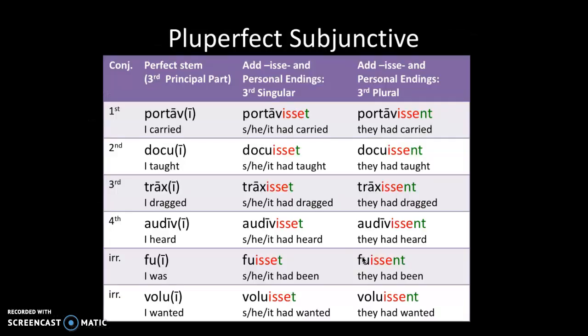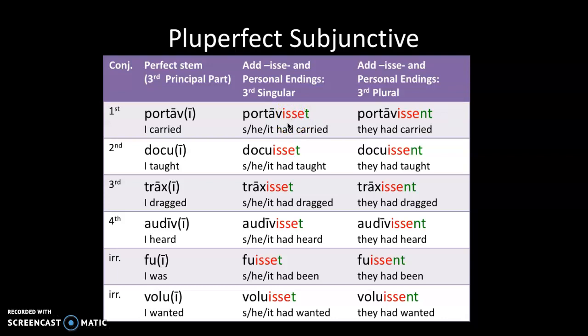Okay, so now the pluperfect subjunctive. The pluperfect is taken from the third principal part, also known as the perfect stem. Chop off the ending, that E there. You're going to add an issa. So notice all of these red issas here. And then just add your personal endings. So this issa here is your nice, strong visual indicator that you are looking at a pluperfect subjunctive.